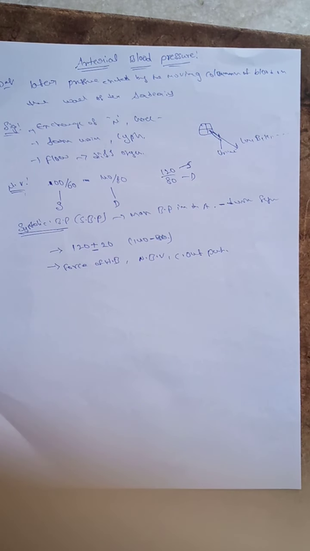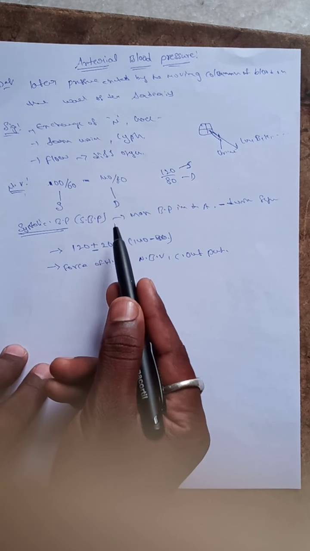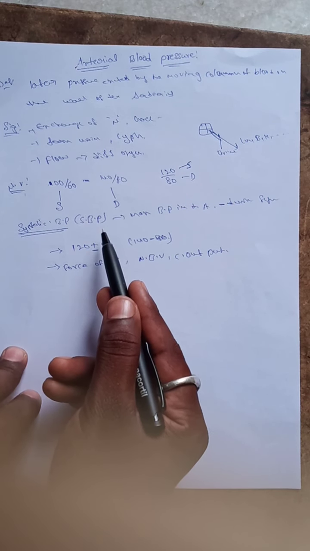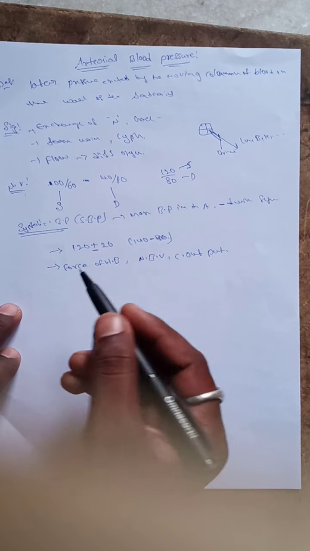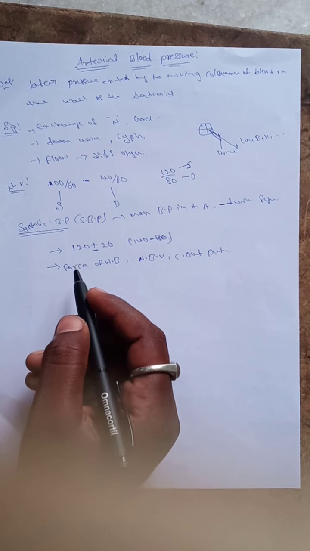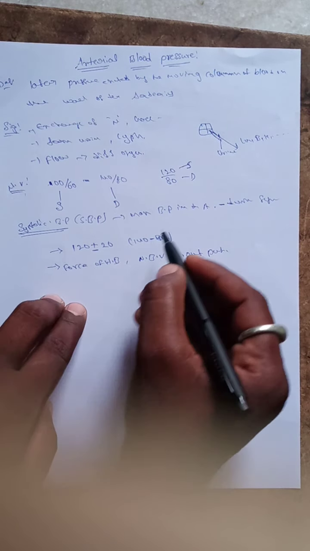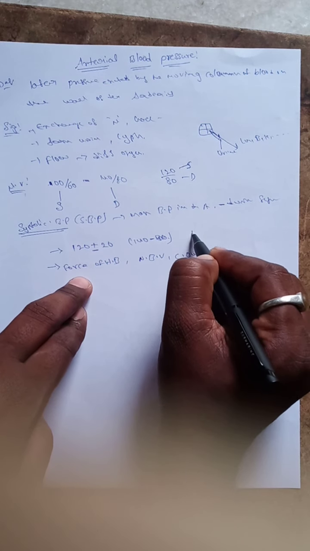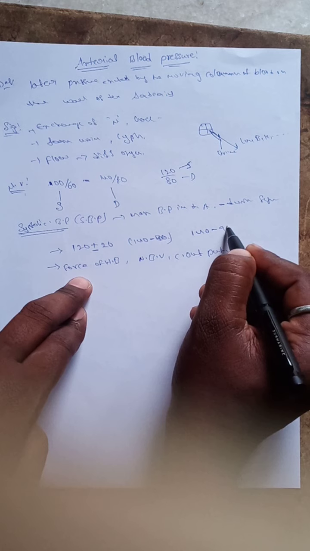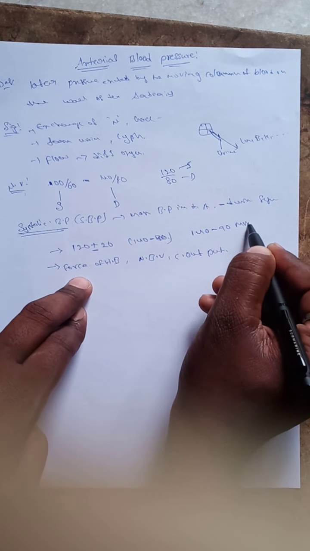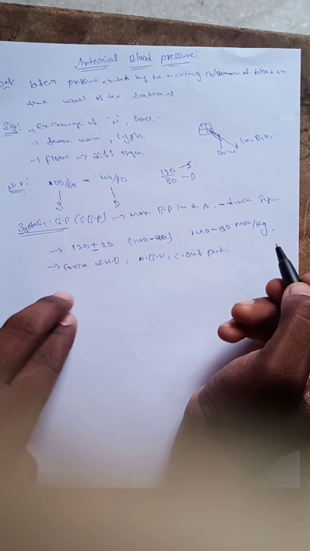So this depends upon these three conditions. The systolic blood pressure increases up to 120, and up to 140 or 90 or 100. So this is about systolic blood pressure. What is the normal range of the systolic blood pressure? 90 to 140 mm Hg, or 80, also mm Hg.